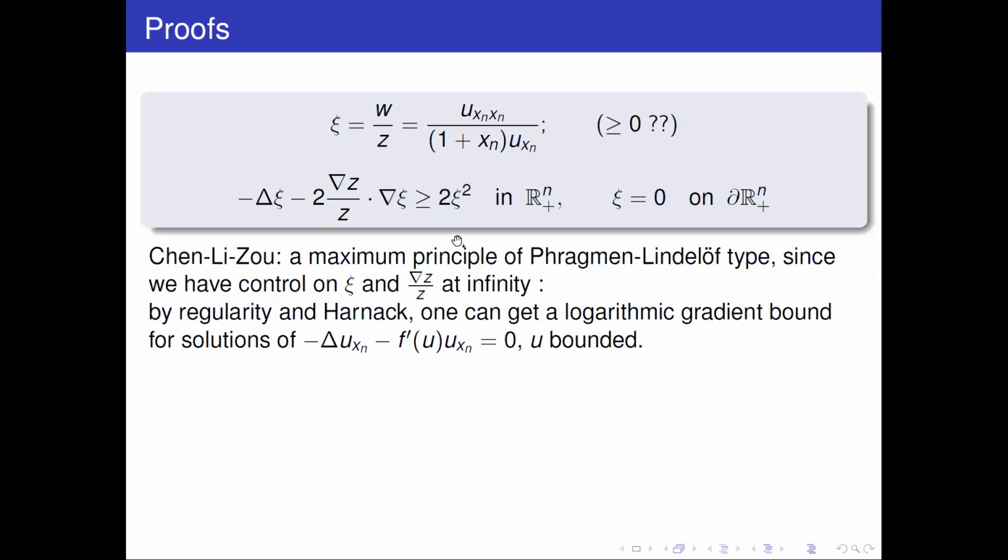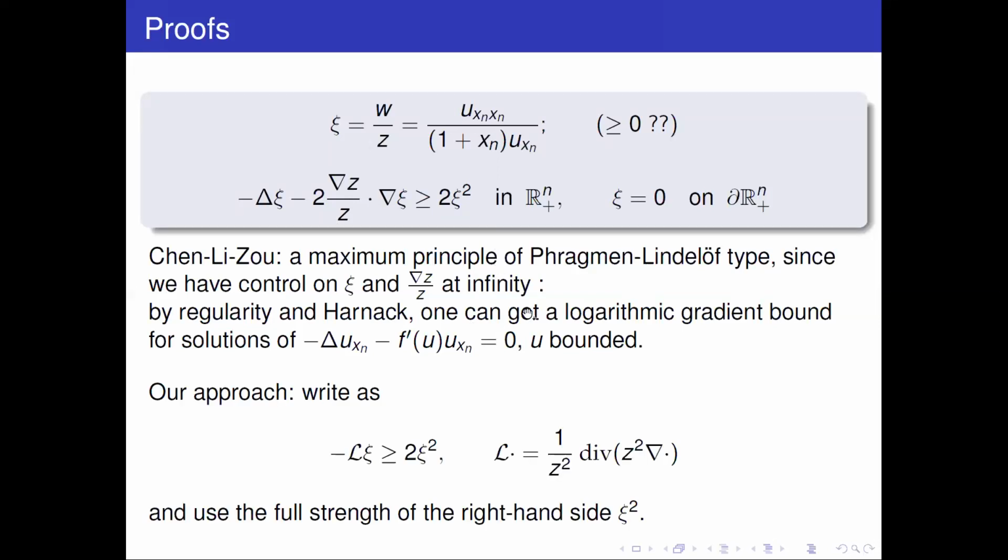What we are going to do is look at this equation in a different way. This maximum principle only uses that the right-hand side here is a positive thing, right? We have just xi is a super solution of a linear equation. What we are going to do is observe that this inequality here can also be written in divergence form with a weight. So actually, this thing over here is written very simply as a super solution of a divergence form operator, however, with a weight, and this weight is z, the function 1 plus xn times u_xn.